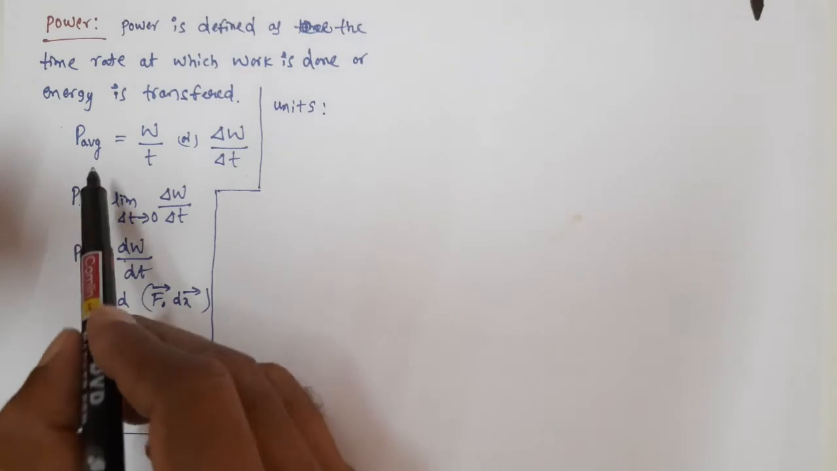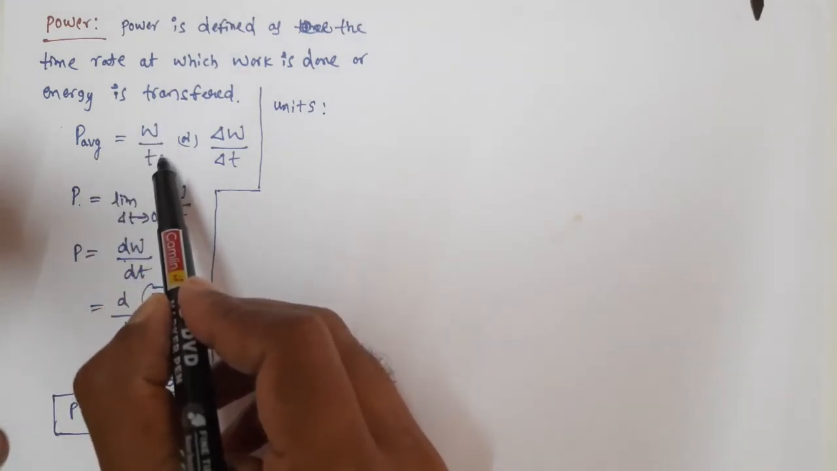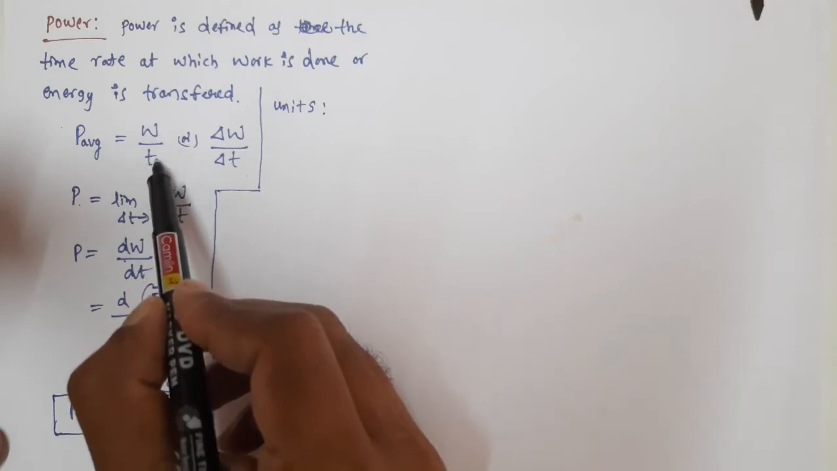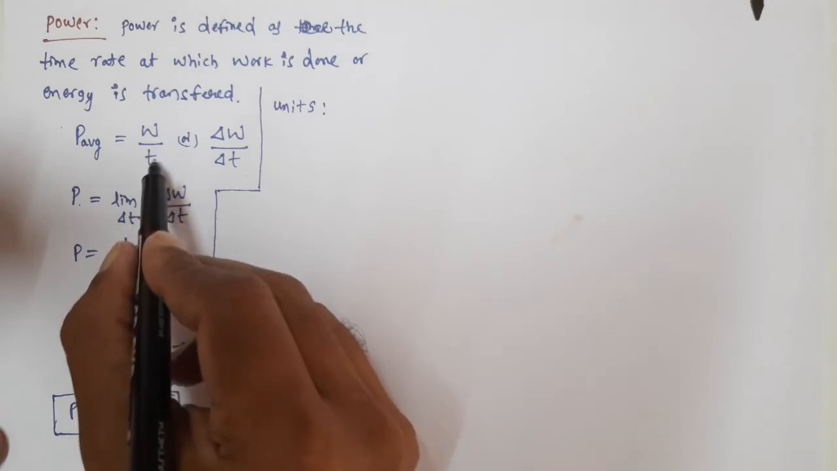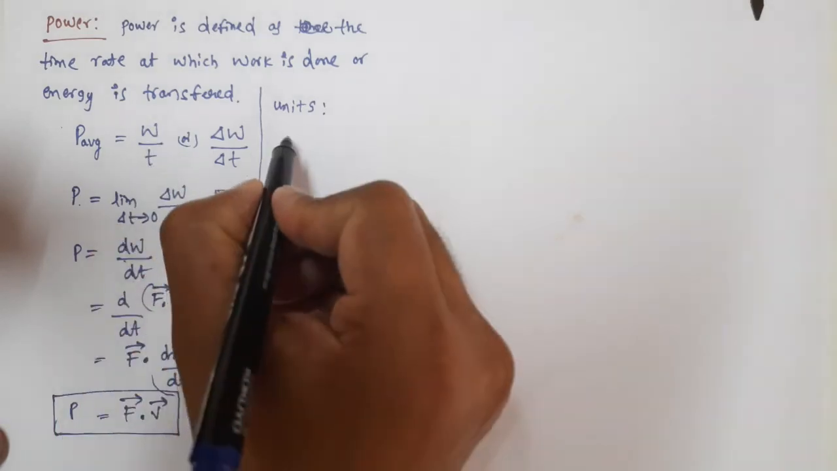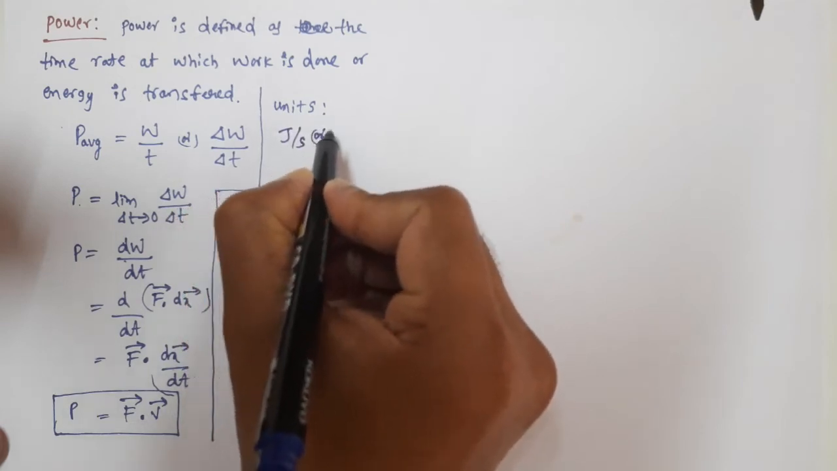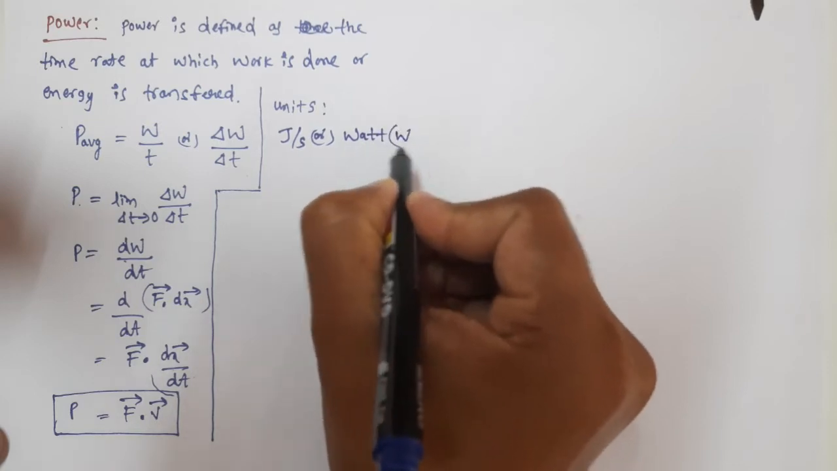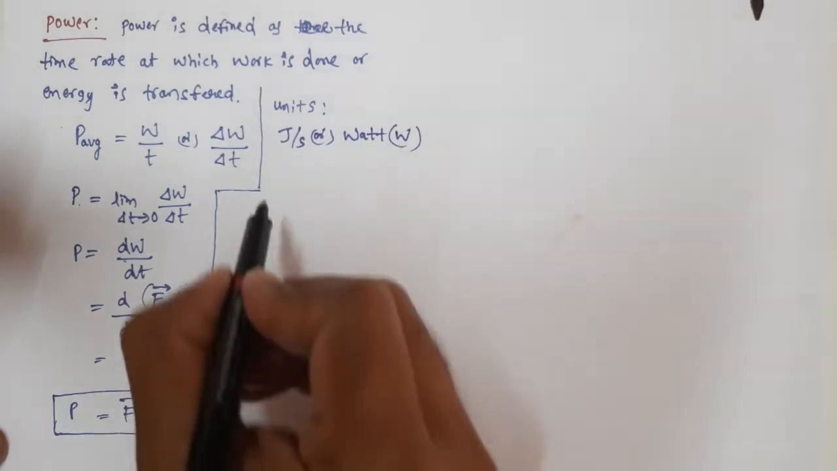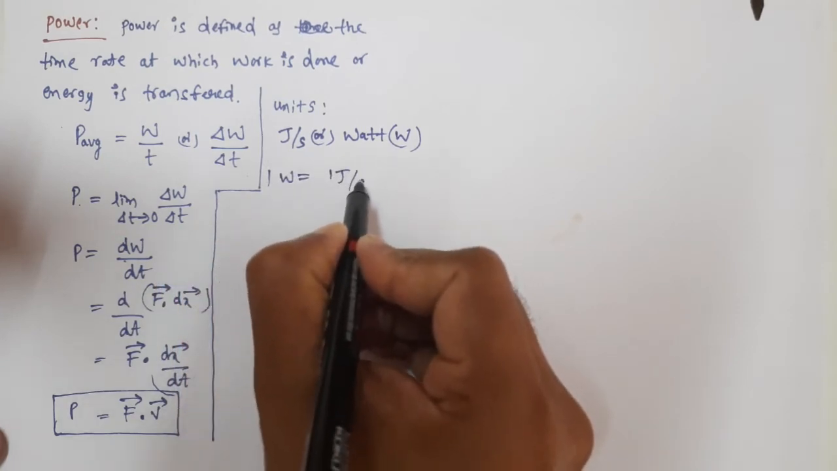Now let us see the units of power. How are we defining power? Work done divided by time taken. If W is the work done in time duration T, then this ratio is called power. The unit of work done is joule and the unit of time is seconds, so joule per second, which is also called watt. We use capital W. So 1 watt is equal to 1 joule per second.